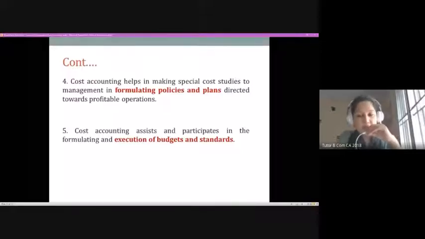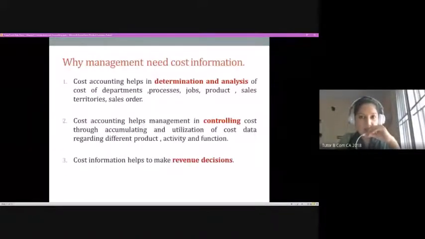Talking about the major decisions that could be taken by... I'll just move fast since some of you may not have heard what I was talking about. So from here, I'm going to discuss it again. So the question in front of us is why management needs cost information.